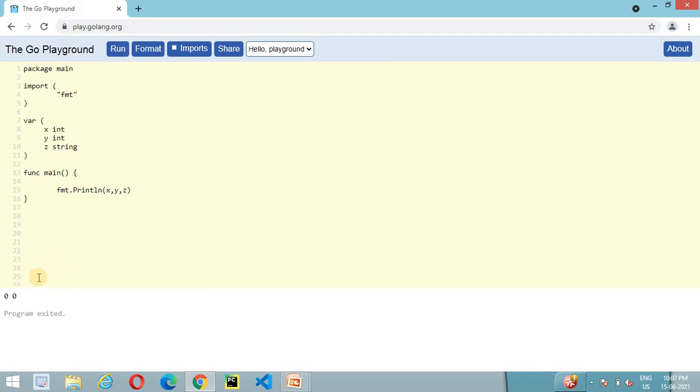Now it will work. In this case it prints 20. As we know, string is a reference type, and in this case the value of the string is empty, so in the output window there is nothing. And here the values of x and y are integer type, so the output window shows 0 as a default value.